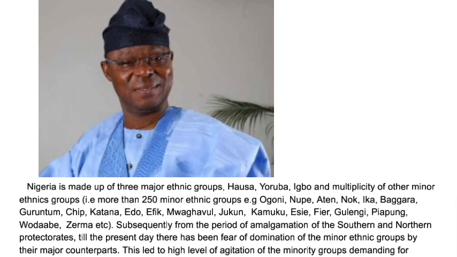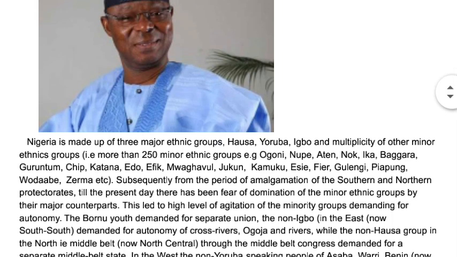Now Nigeria has so many ethnic groups, as I said before, but the major ones are Hausa, Yoruba, and Igbo, and other minority ethnic groups, over 250 ethnic groups in Nigeria. We have some of them here.